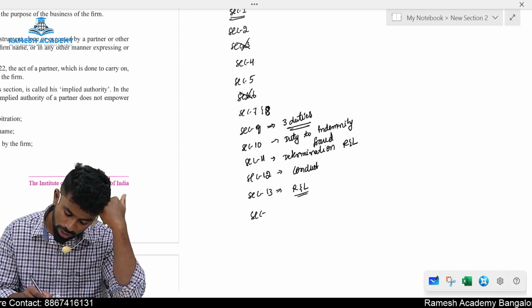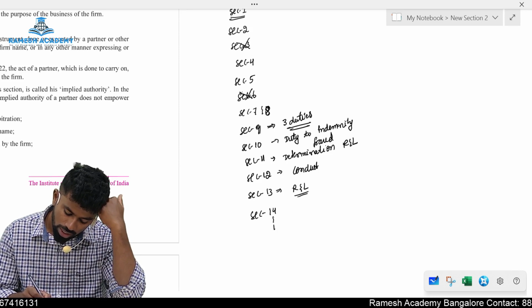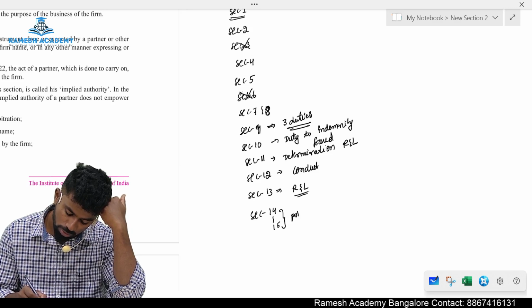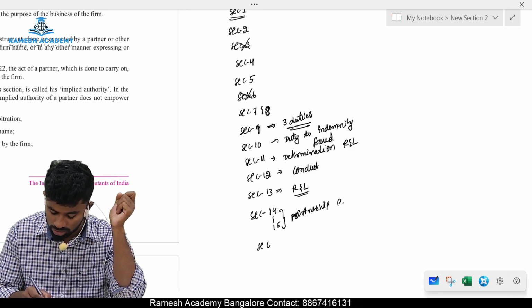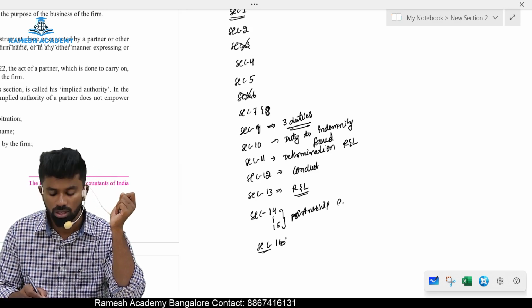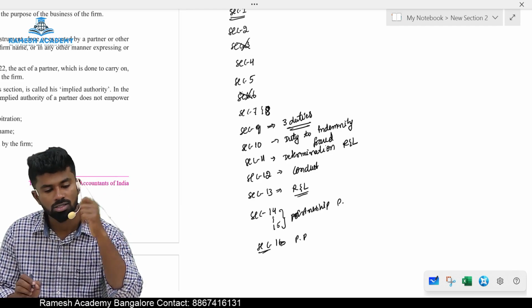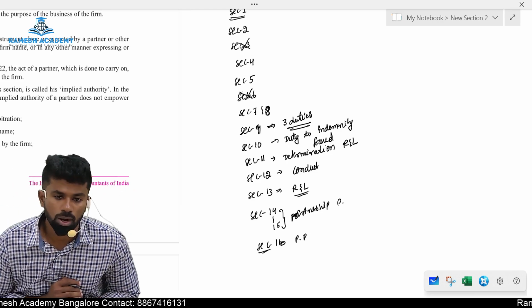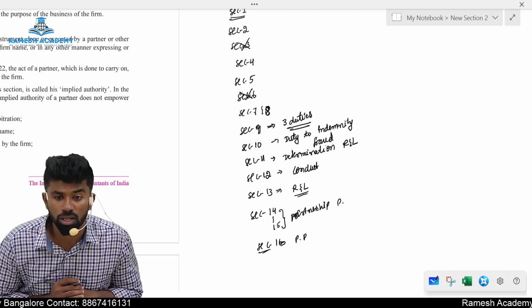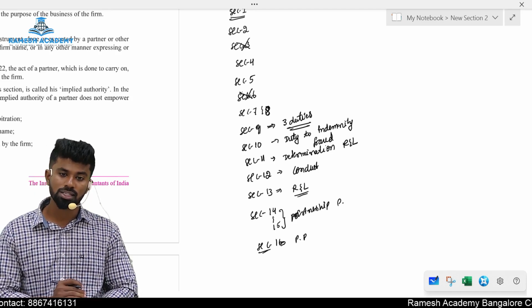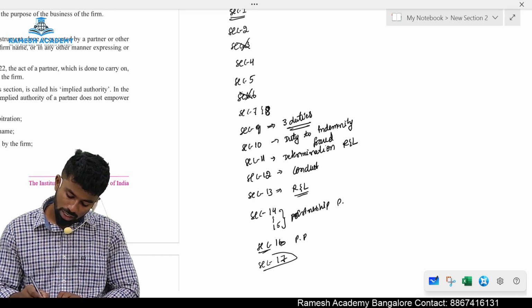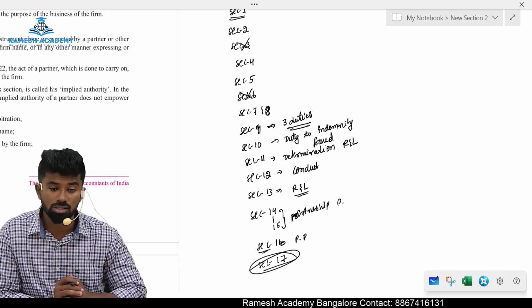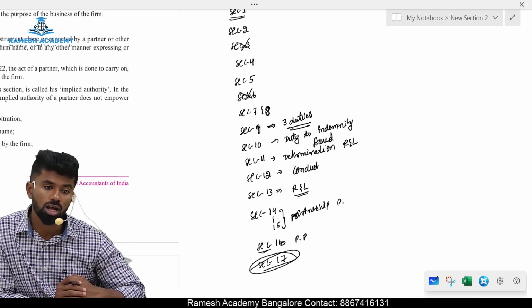Section number 14 and 15, again not in the syllabus. These deal with partnership property. What property? Partnership property. Section number 16, we just now discussed, personal profit earned by whom? Partners. Can a partner make personal profit out of partnership transaction? No. Partnership firm name? No. Partnership firm assets? No. Section number 17, the mutual rights and duties of the partners remain the same even after what? Change in the partnership firm.